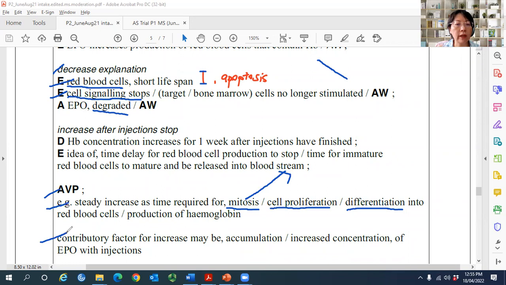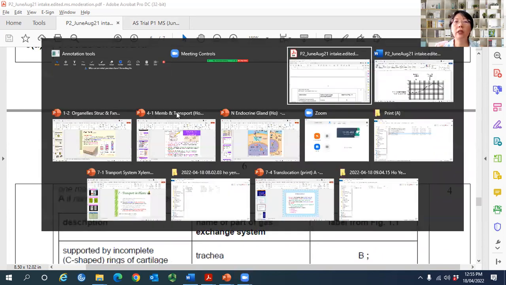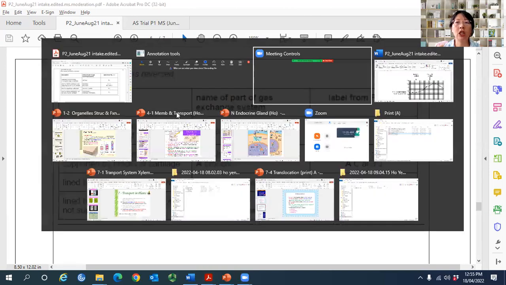A contributory factor for the increase may be accumulation or increase in concentration of EPO with injection. That means as you continue to inject EPO, it remains in the body, and the concentration of EPO becomes higher and higher. Therefore, more and more red blood cells will be produced, and therefore more and more hemoglobin will be produced. So that explains why it increases. So these are all possible correct explanations.